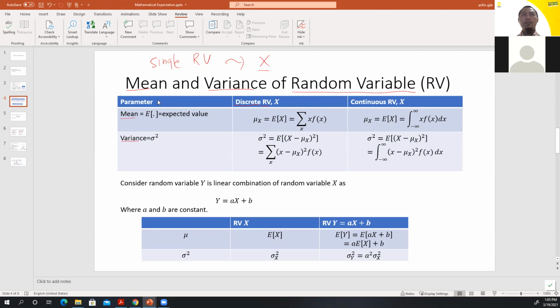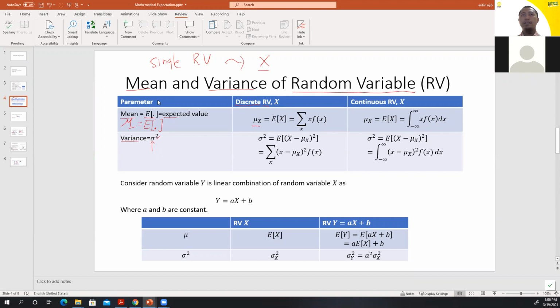The mean, in another way, we can say as expected value. Mathematically, we can express it with a square bracket, something like that. It is actually equal to the mean. And the variance is like a sigma, sigma power by 2. In the case of a discrete random variable, mathematically we can write it like this.